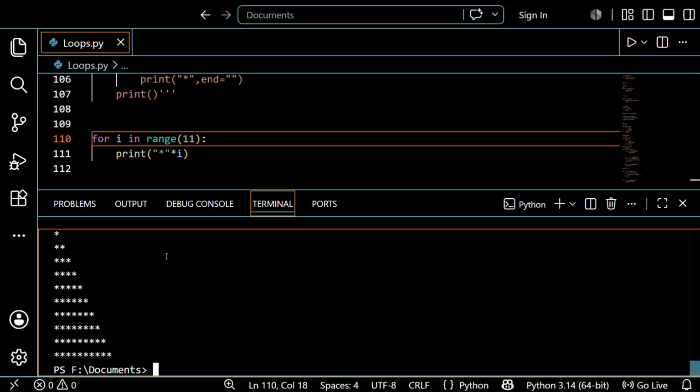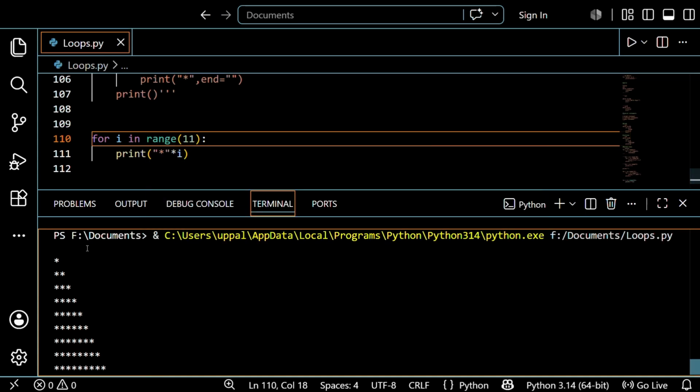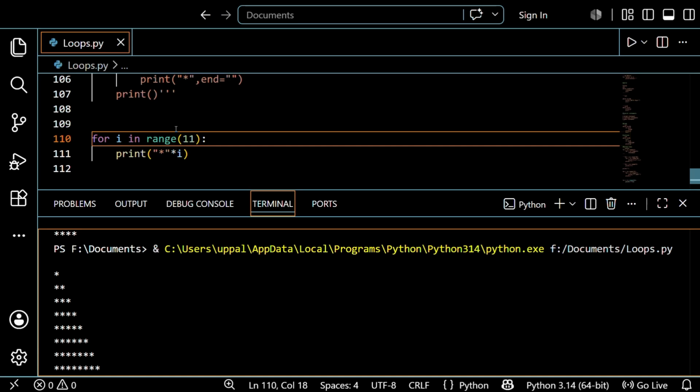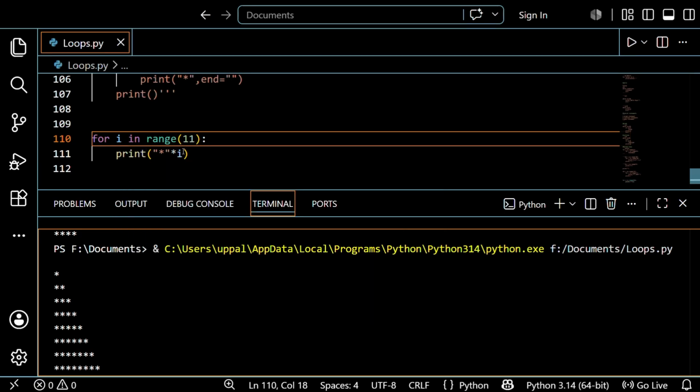See, the same star triangle symbol by using this single for. What is happening in this condition? See guys, actually it was multiplying the same pattern in the for loop. Initially i becomes 0 and it checks the condition, that 0 is in the range or not, which is true, so it printed the value. Initially 0 into star is 0, so it did not print anything. After that it becomes 1, it checks that 1 is in the range, then it goes to the print and prints the star one time.